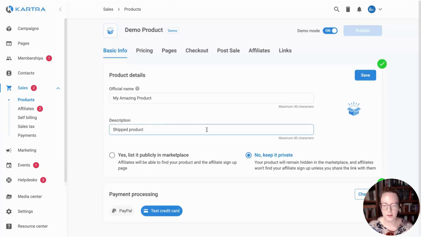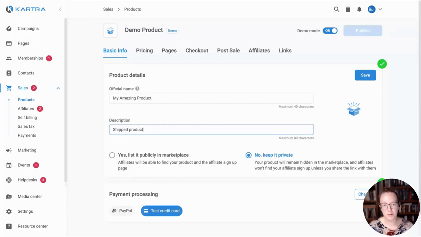Just because we're going to create a shipped one. But you could fill in, again, anything here that describes your product, the name of it, and then what the description of it is.